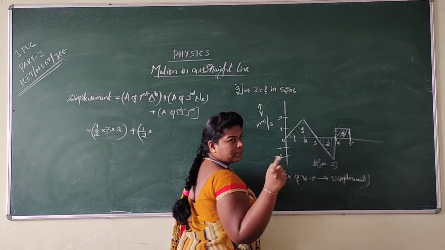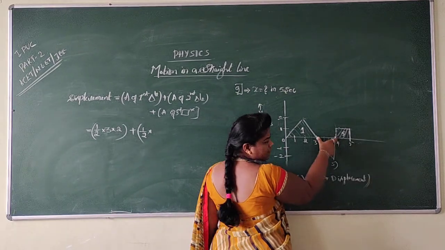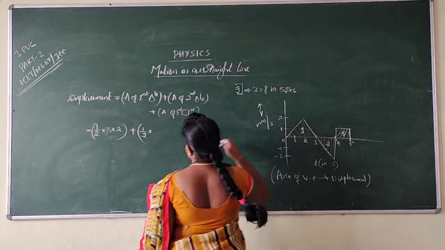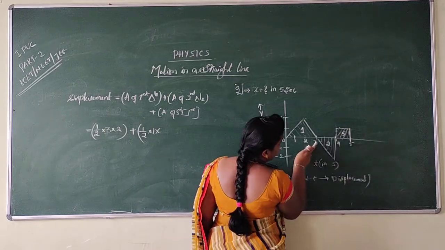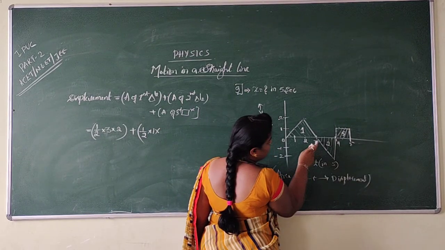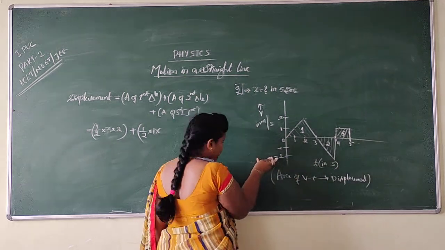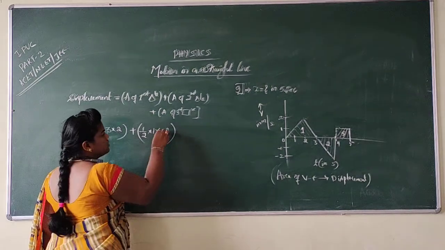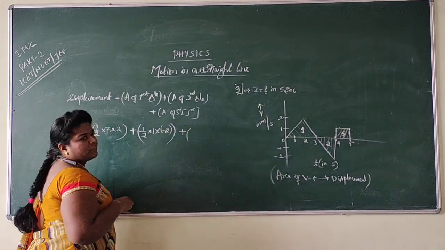From 3 to 4, you should not write the base as 4, it is wrong. Why? Because we calculate from here to here. So 4 minus 3 is how much? 1. So the base will be 1, right? Similarly, see here it is in a downward direction. So the height is in the downward direction. How much is the height? It is -2. Right, it is -2. Now plus the area of the square.